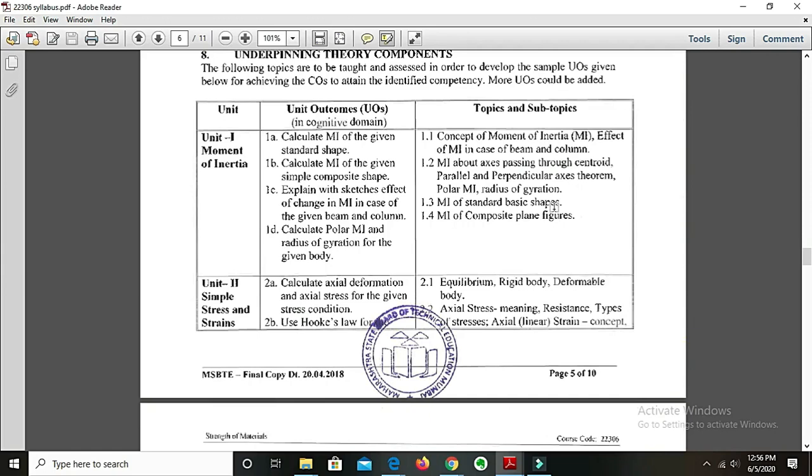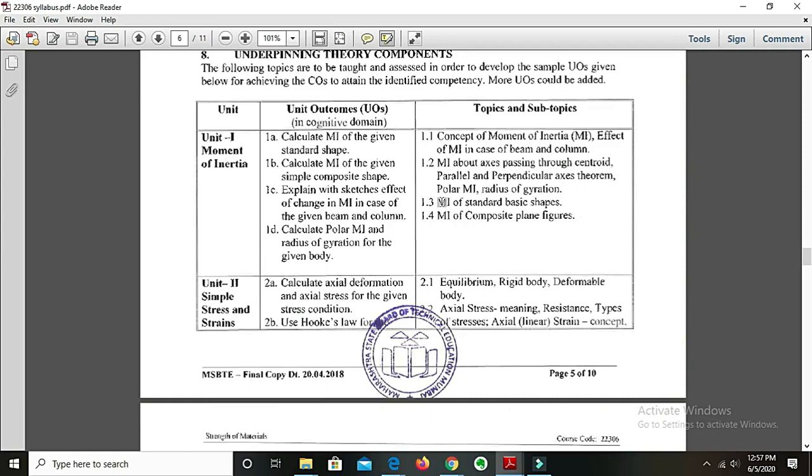I think those students who have completed their first year mechanical diploma will be somewhat familiar with the term centroid. They have studied that under the course Applied Mechanics. Those who have taken admission as direct second year diploma students, don't worry about that. In due course, we will learn what exactly a centroid is. So in this point, we are going to learn what the centroid is, what the standard values of the moment of inertia about the centroid are, then what the parallel and perpendicular axis theorems are, what polar moment of inertia is, and what radius of gyration is. Generally, these 2 points, 1.1 and 1.2, are theoretical in nature.